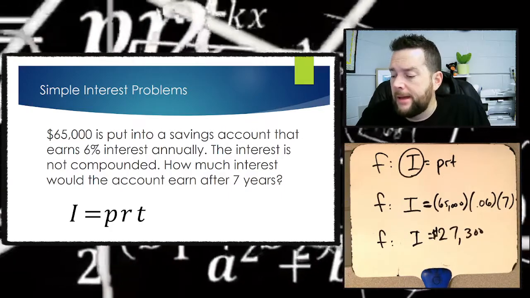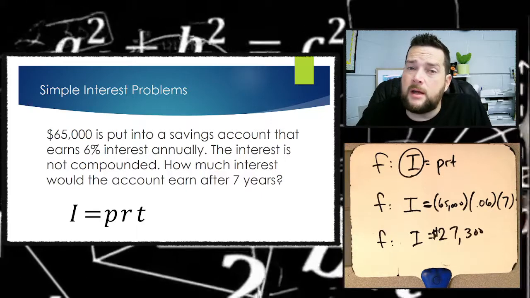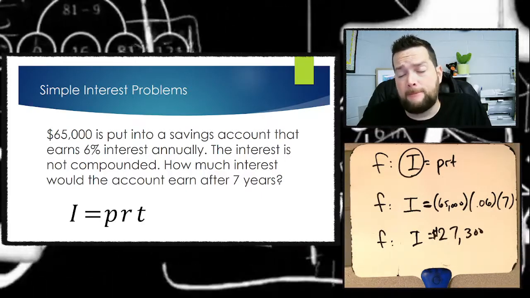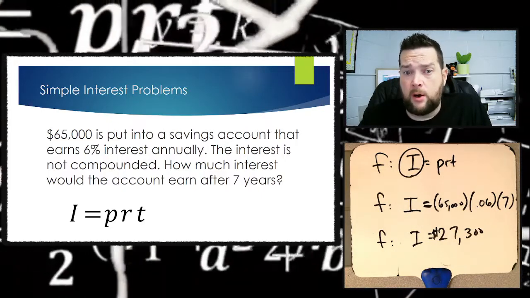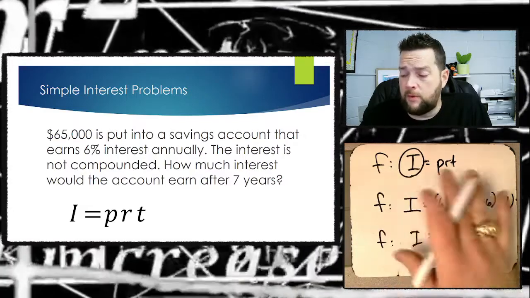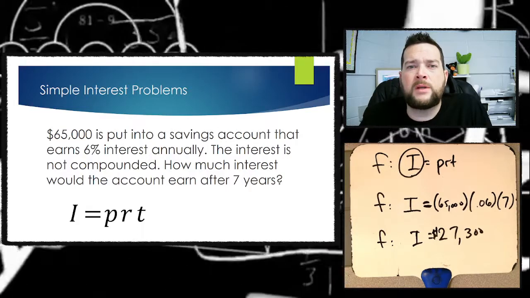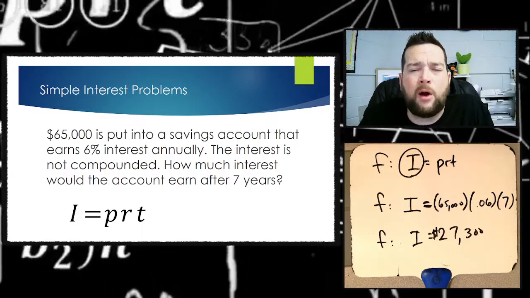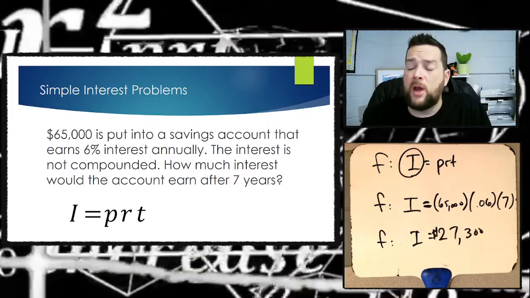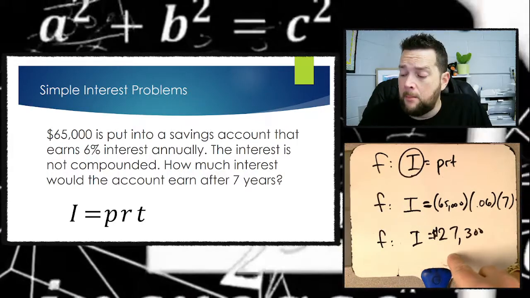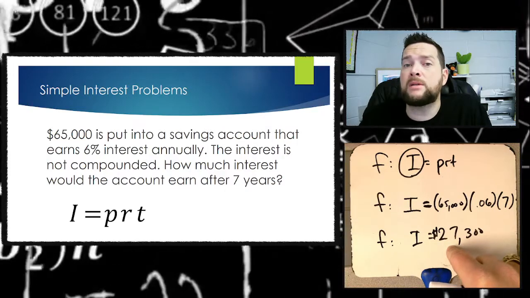That's pretty easy. But sometimes interest problems get a little bit more complex, and it comes with the question. This question asked how much interest the account would earn after the years. Let's pretend the question says something a little bit different. Maybe the question says, what would the account have in total after the 7 years? Well, in total means you have to find the interest, but that's not all the money that's in that account. The interest is just the extra money that was gained.